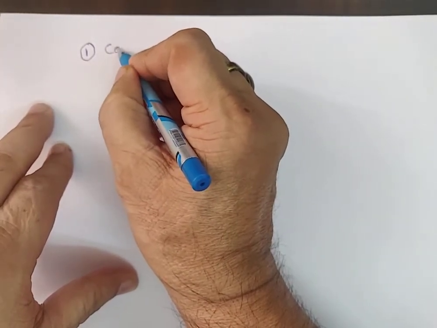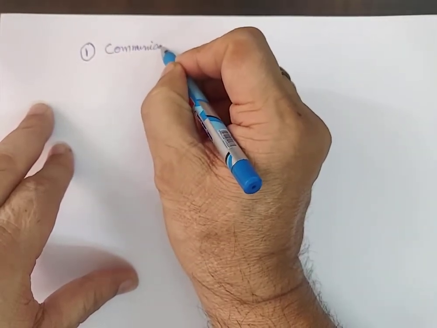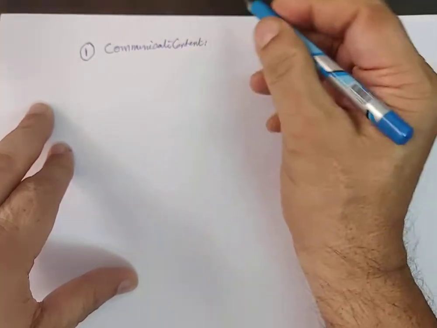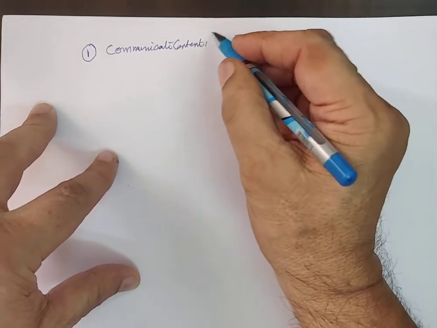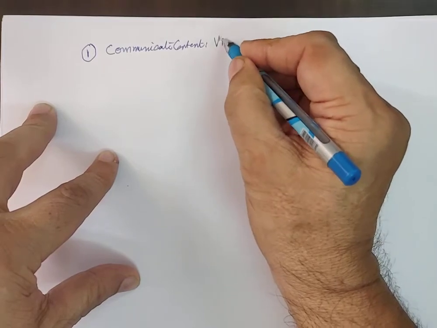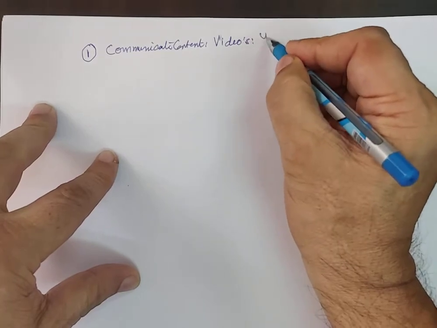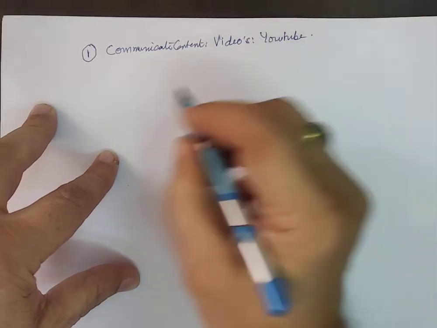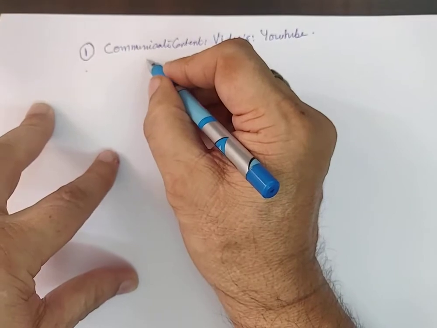Conveying the content, or communicate the content. And this communication of content will be by videos which are prepared like this. The first step is communicate the content, and we'll use videos which are accessible to them and they can view them many times, and this is by YouTube. And what content will we convey?